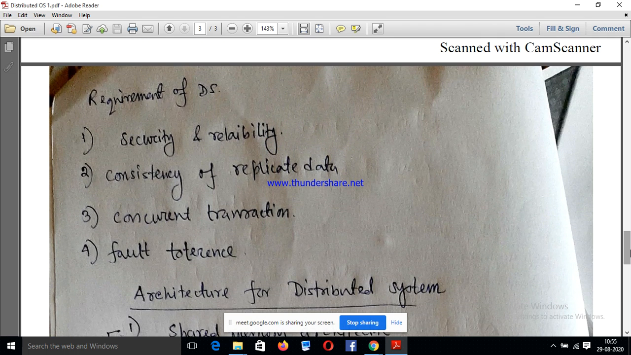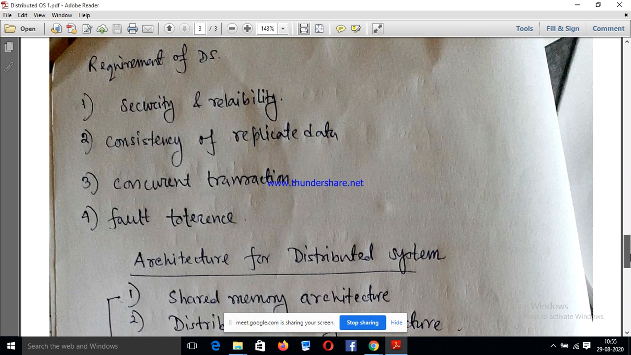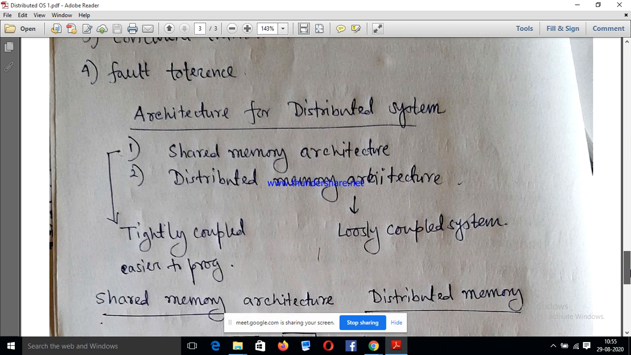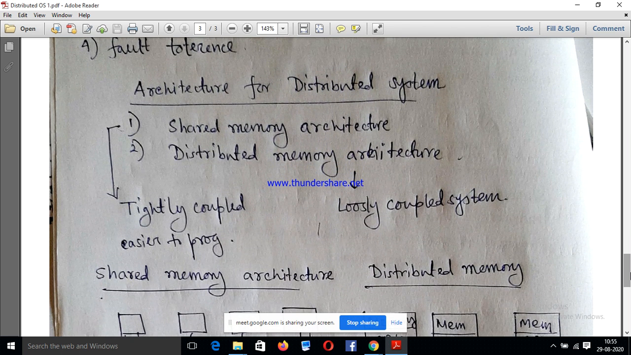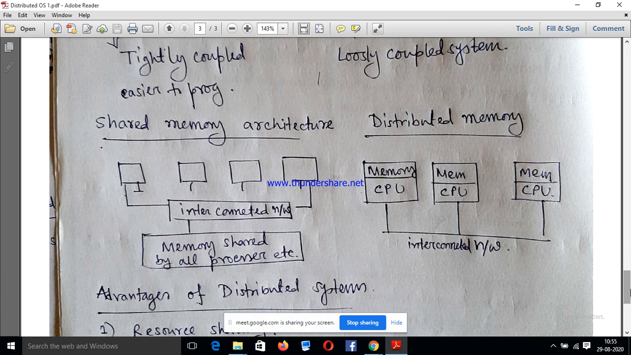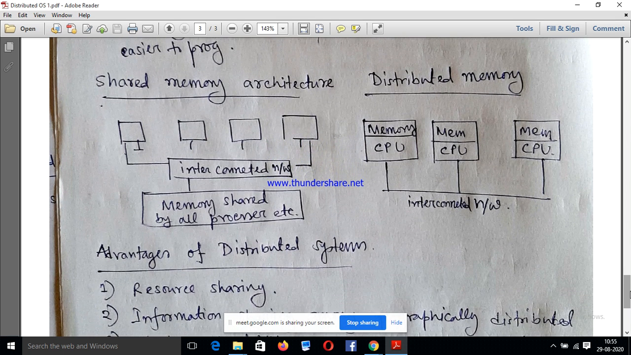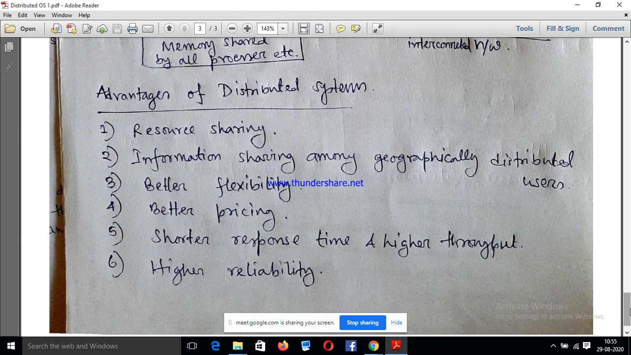Then we have discussed the requirement of distributed systems, why we use this type of technology. Then we have already discussed what are the differences between normal system and distributed system? Means what are the differences between tightly coupled and loosely coupled system? Tightly coupled system means n number of processes have a single memory, but in distributed system each and every node has its own processor, has its own memory. That is the main difference. And lastly, we have discussed the 6 advantages of